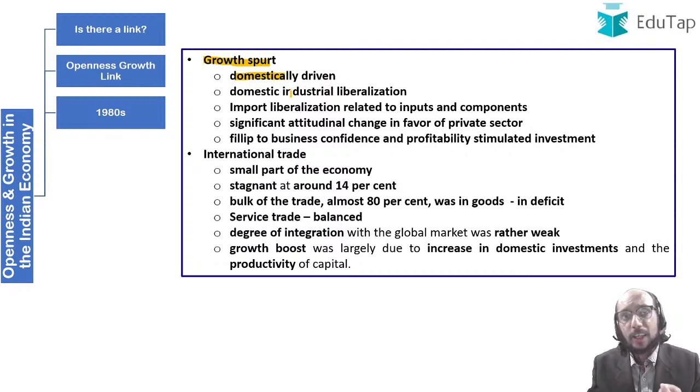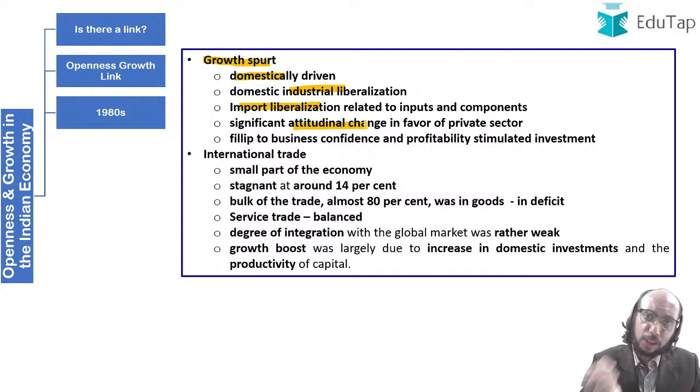In the 1980s, India undertook a small amount of liberalization of industries. The rules pertaining to the establishment of industries were a little relaxed, as a result of which domestic industrialization got a boost. Similarly, imports were liberalized to a certain extent, so it became possible to import inputs and components. There was also an attitudinal change of the government towards the private sector. No longer did the government look at the private sector with too much suspicion, because it realized that even the private sector is a contributor to the economy, and therefore its energy has to be harnessed.